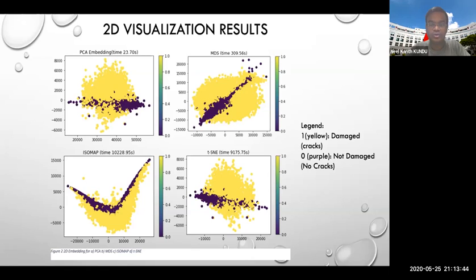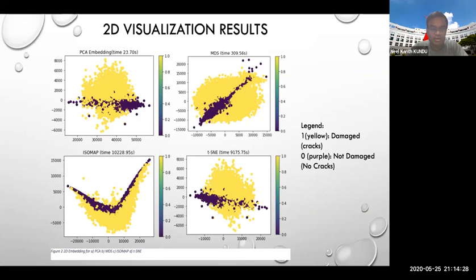Here yellow corresponds to the data points which have cracks, and purple corresponds to zero, they don't have any cracks. Although in this project we would like to use other nonlinear dimension reduction techniques like Hessian LLE, LLE, and LTSA, we found that due to the very large dimension of our data, which is 51-dimensional, we were not able to run those algorithms on our data set. Hence, it is left as a future research direction where efficient implementation using GPU acceleration can be used for implementing those algorithms such that they can handle large dimensional datasets like our real dataset.